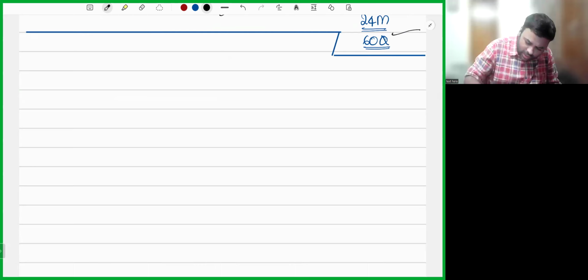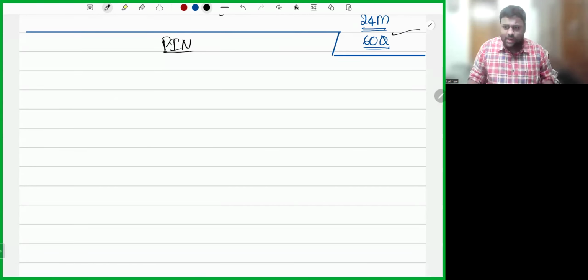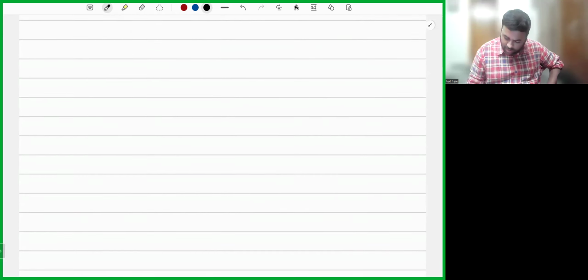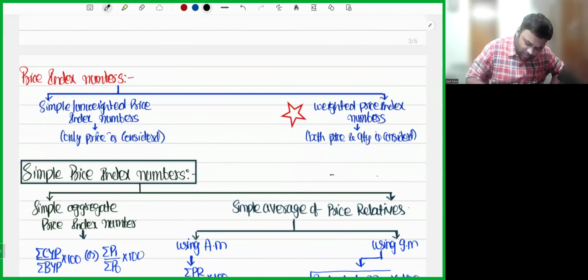Sure. Now let's continue. Price index numbers. Because this attempt is the last attempt. September examination is the last examination for us. QA should not bother us. After this, we have to go to CA Inter only. Okay. No point in writing foundation again and again. This attempt is the last attempt. Abki baar, aakhri baar.